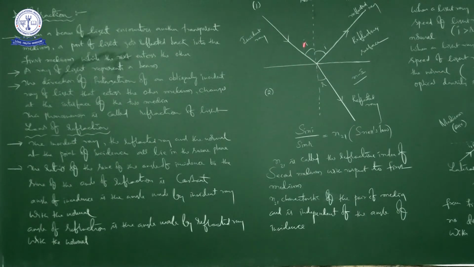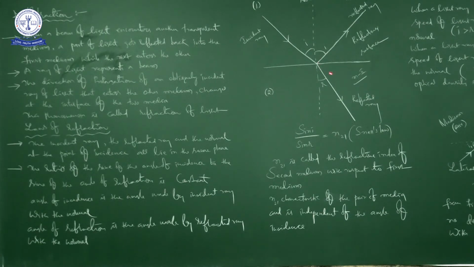The direction of propagation of an obliquely incident ray of light that enters the other medium changes at the interface of two media. If you observe carefully, this is the incident ray of light. Light travels in a straight line. So if this is the incident ray of light, this would be the path of the light ray after refraction.